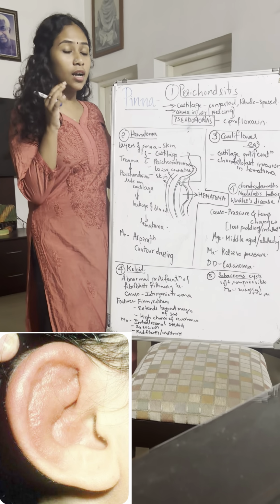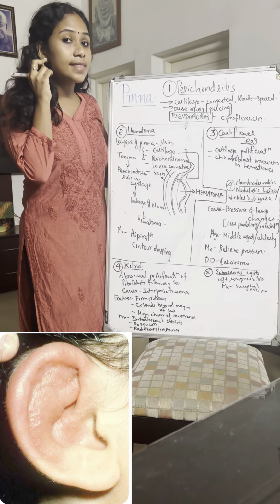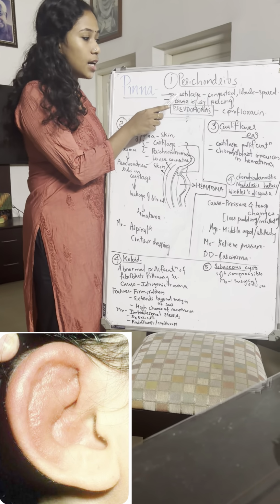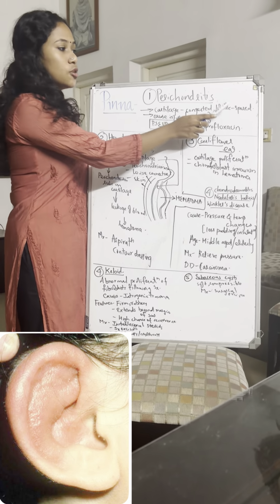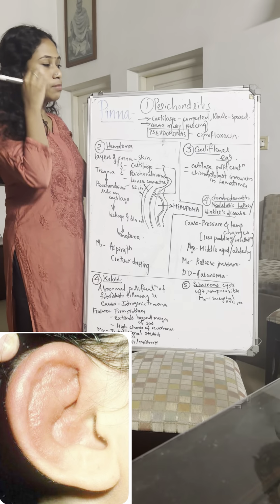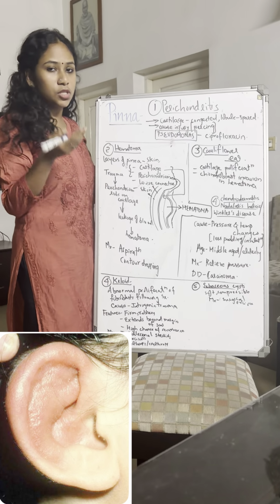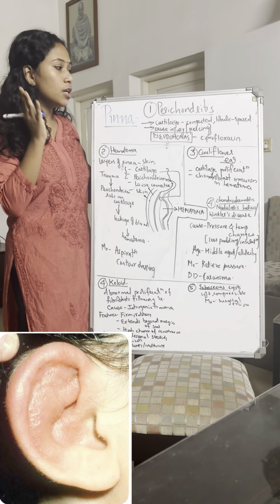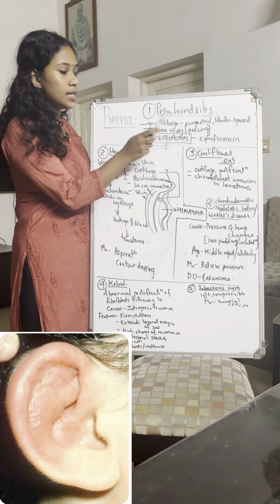We know the pinna is made up of cartilage throughout except for the lobule, where we pierce for earrings. Here the cartilage will be congested, and as there is no cartilage in the lobule, it will be spared. So there will be inflammation, perichondritis. Itis means inflammation. So the whole of the pinna will be inflamed except for the lobule, and it is mostly due to piercing injuries.